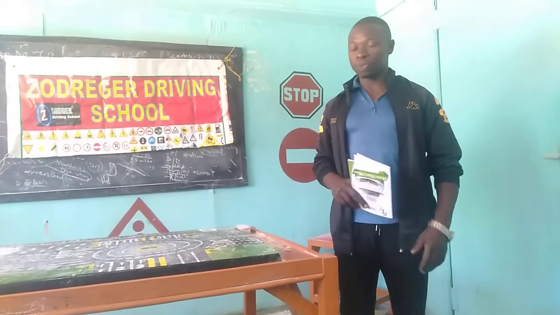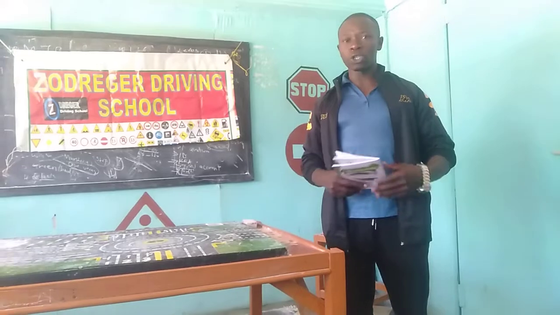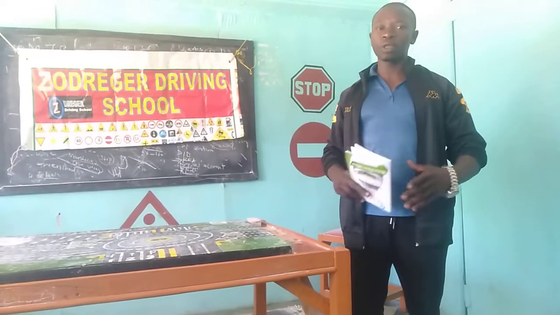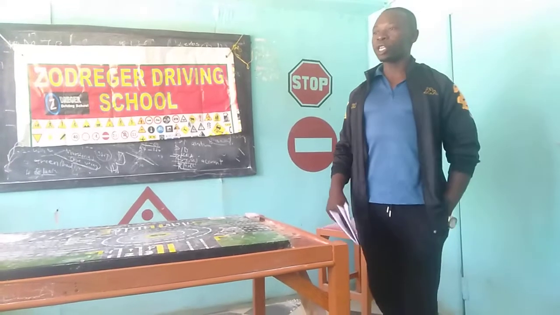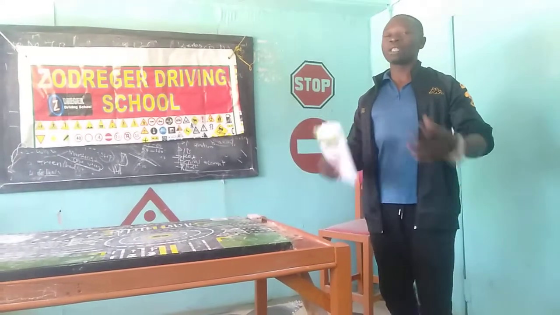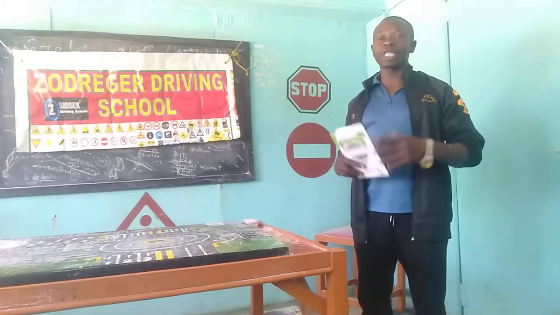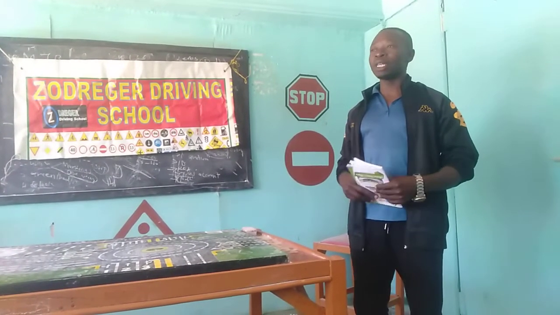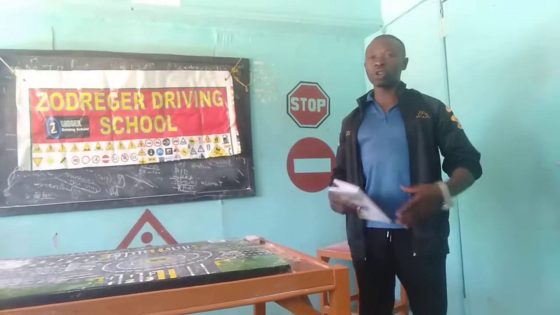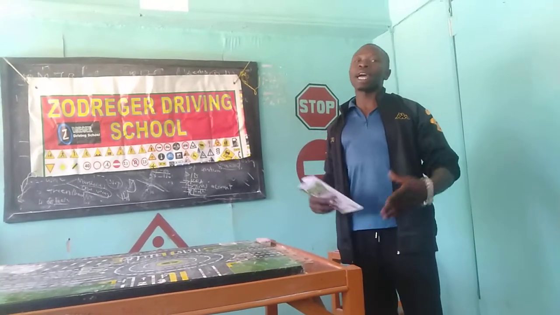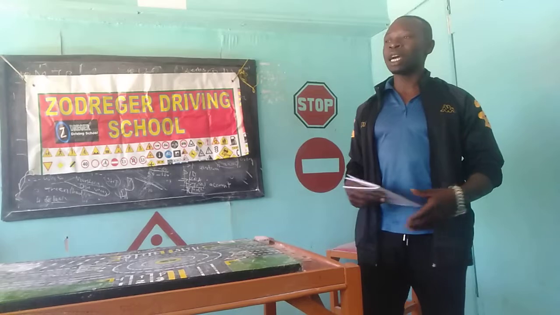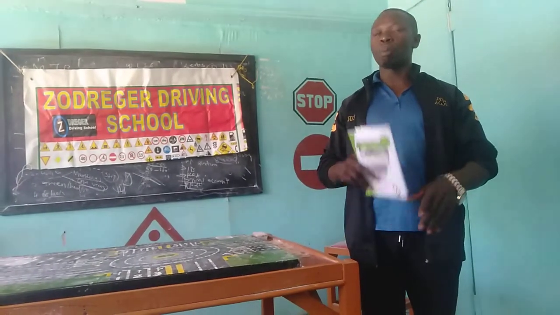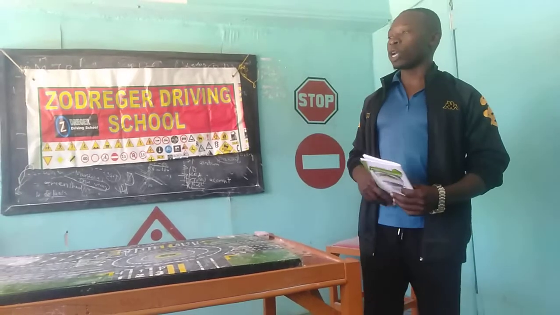Then the next question, which vehicles should be given priority when driving? So those vehicles are the ambulance with siren on, we have the fire engine with siren on, and then we have the presidential escort. Lastly, we have the police car with siren on. So those are the four vehicles which must be given priority when driving.